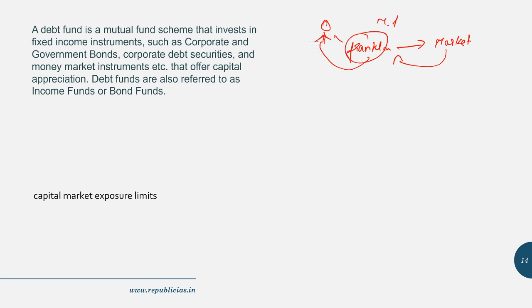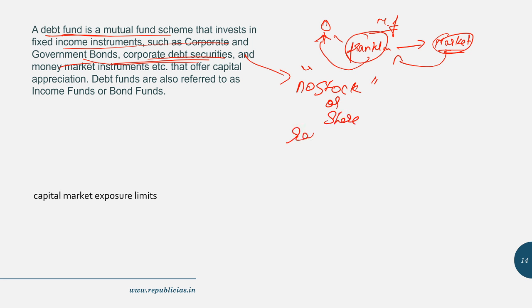So you give money to a particular company, they take some calculated decisions and place the money accordingly. When it comes to a debt fund, the investments are either in listed debt instruments or unlisted debt instruments. They don't go and invest in the share market. Rather, they invest in government bonds or corporate bonds. And friends, you must know that in the bond market there is a rating.